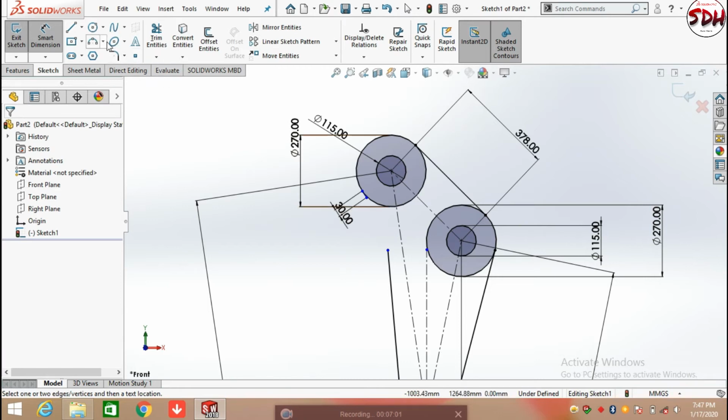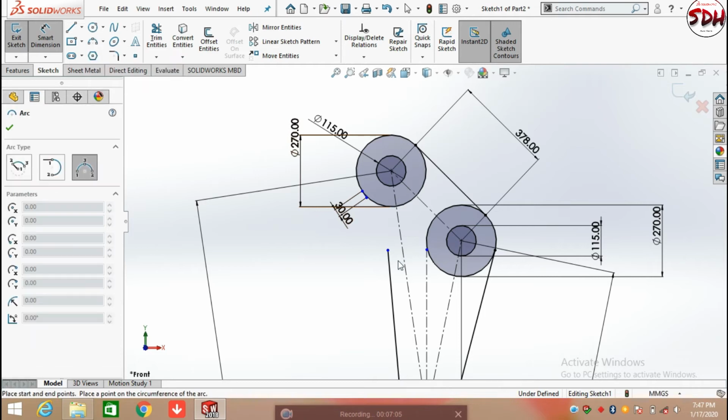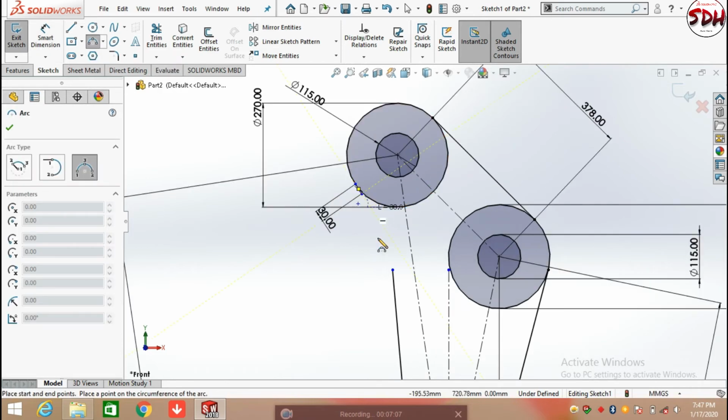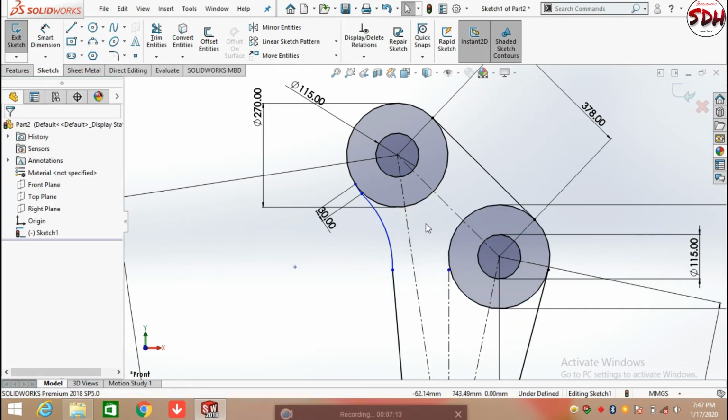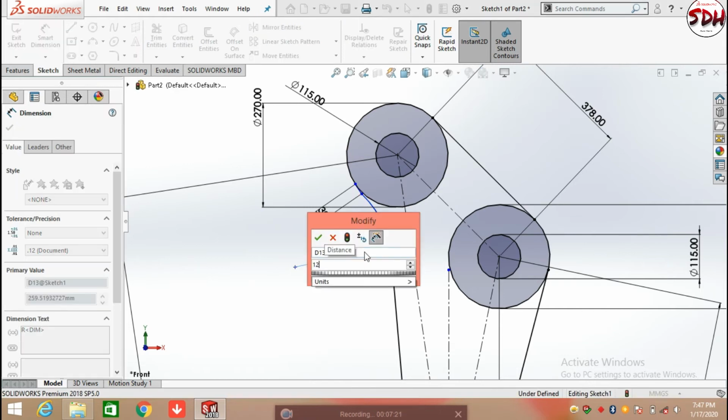Now select the arc command and draw a 3-point arc. And click OK. Defining the radius of the arc as 120 mm.